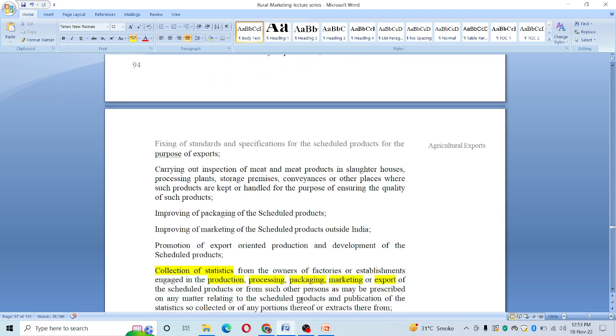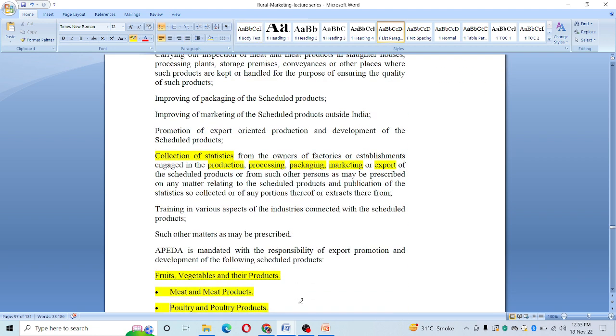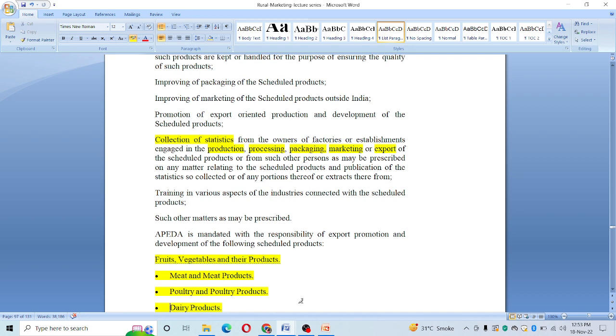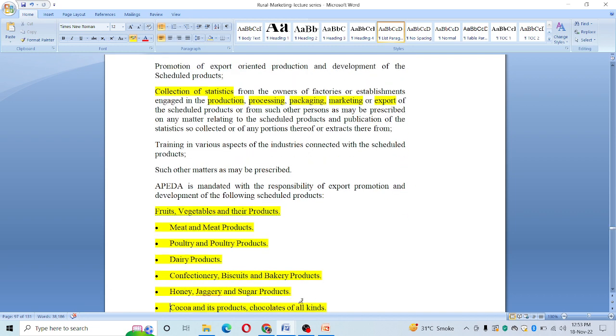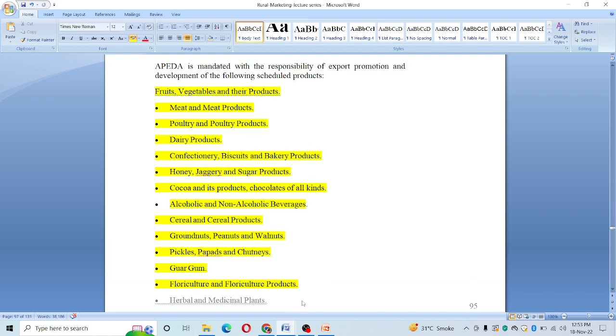Always talking about APEDA, it is for the improvement of the exports of scheduled products. So in the scheduled products category, it is training manpower, doing research and development, and removing the bottlenecks from exports and production. But it is noteworthy that scheduled products fall in all these categories which we have discussed one by one.